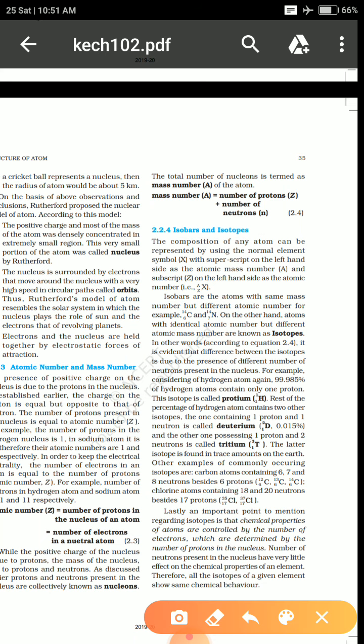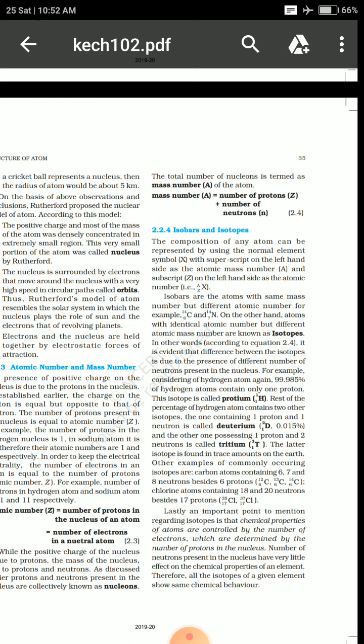Suppose we have an atom by name X, then we write the atomic number downside, left side, and the mass number on the top left. For example, as we have written, carbon has 6 as atomic number and 12 as mass number. This is how we write the depiction of a particular element, right?